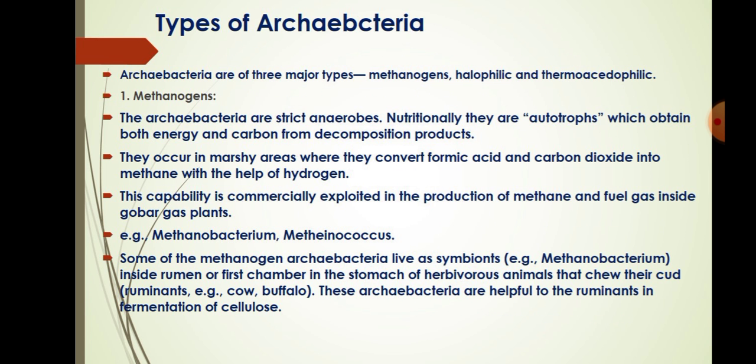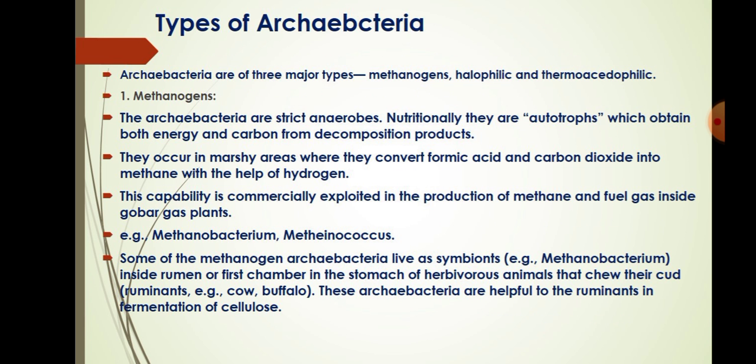Methanogens. What are they? The archaebacteria are strict anaerobes. Nutritionally, they are autotrophs, which obtain both energy and carbon from decomposition products. They occur in marshy areas where they convert formic acid and carbon dioxide into methane with the help of hydrogen. This capability is commercially exploited in the production of methane and fuel gas inside gobar gas plants.